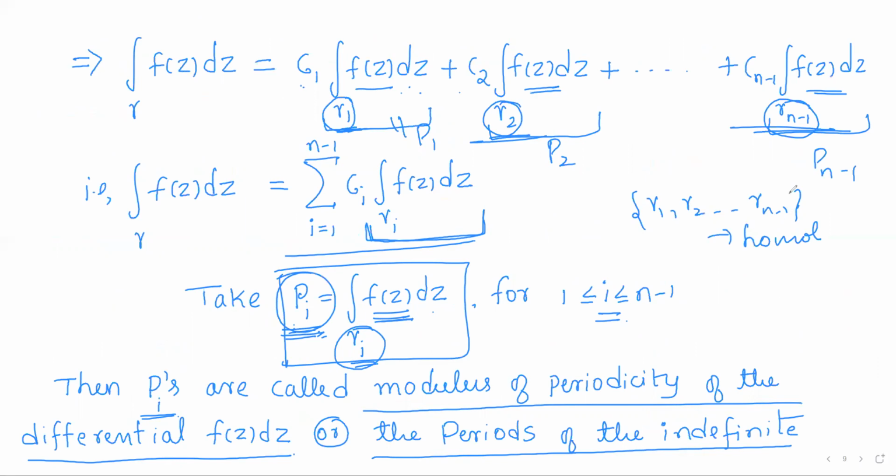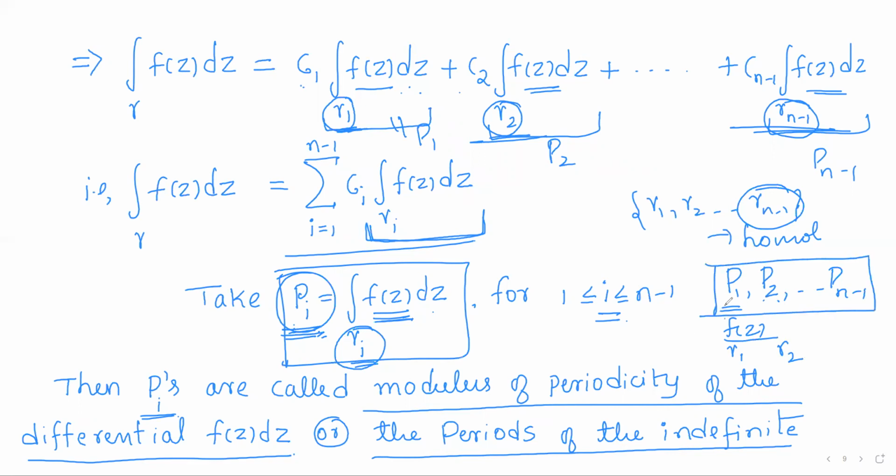As there are n minus 1 homology basis elements, there are n minus 1 periods for the function f of z. So what are the periods? P1, P2, and so on up to Pn minus 1. P1 is the period of f of z with respect to the homology basis element gamma 1, P2 is the period of f of z with respect to the homology basis element gamma 2, and like this. So there will be n minus 1 periods for the function f of z with respect to the n minus 1 homology basis elements.